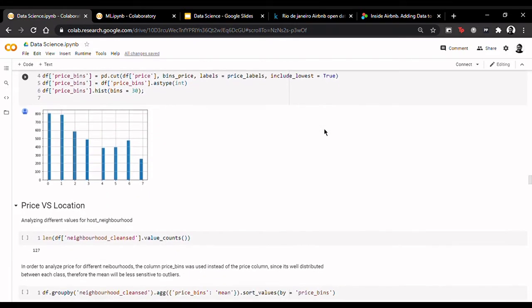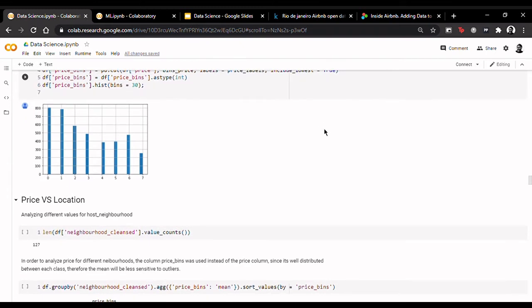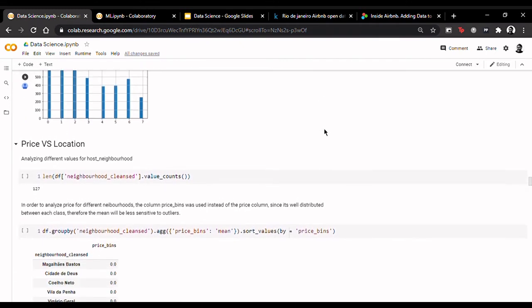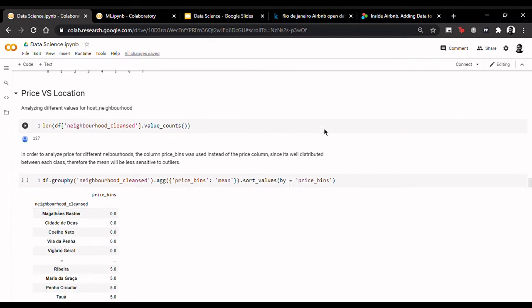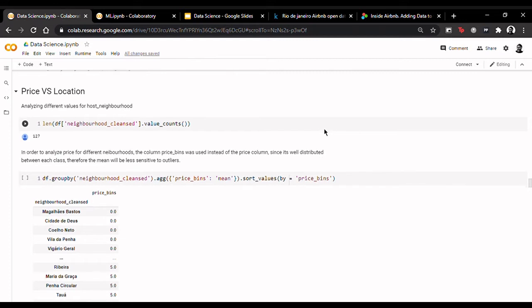In this section, we analyze how price varies according to the location. We see that there are 127 neighborhoods, and in order to analyze price for different neighborhoods, the column price bins was used instead of the price column. Since it is well distributed between each class, the mean is less sensitive to outliers.